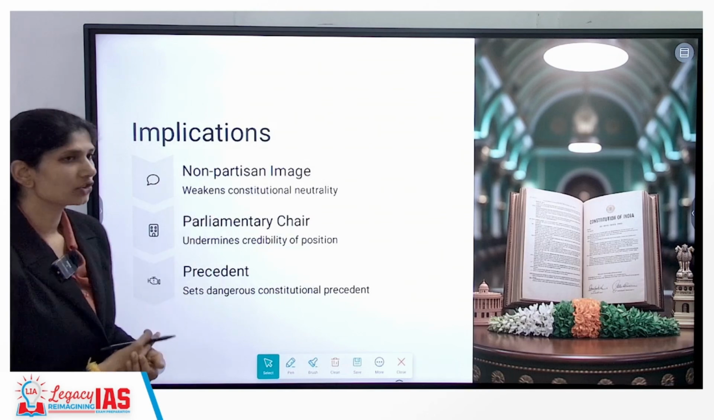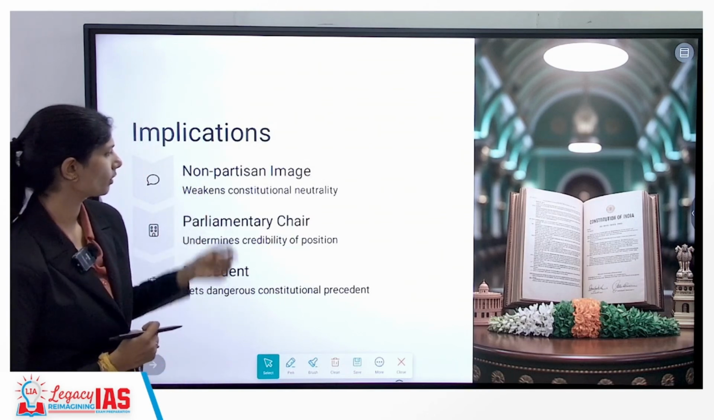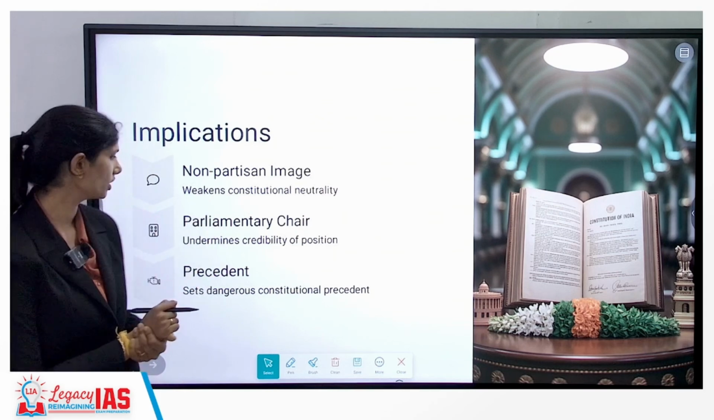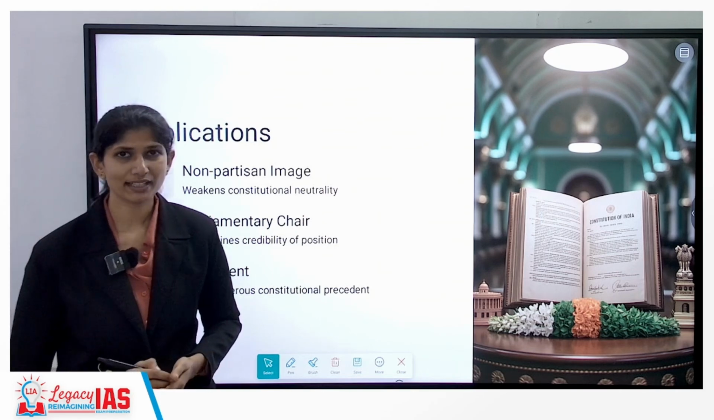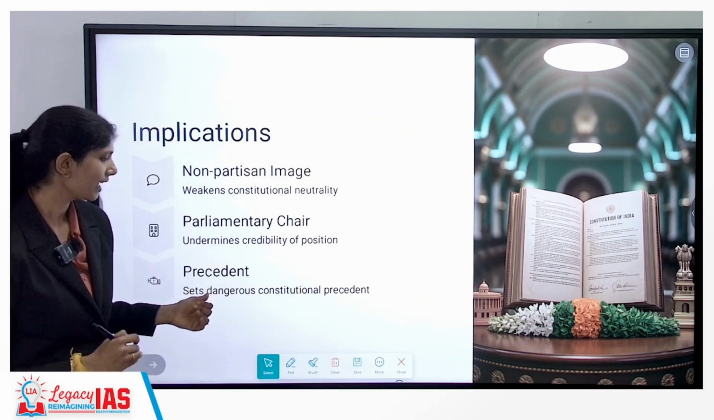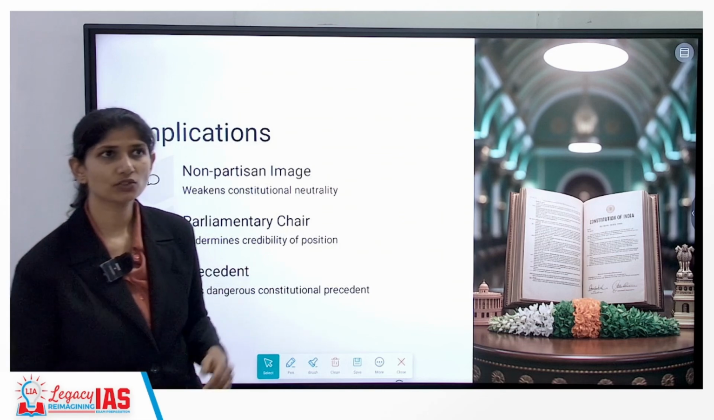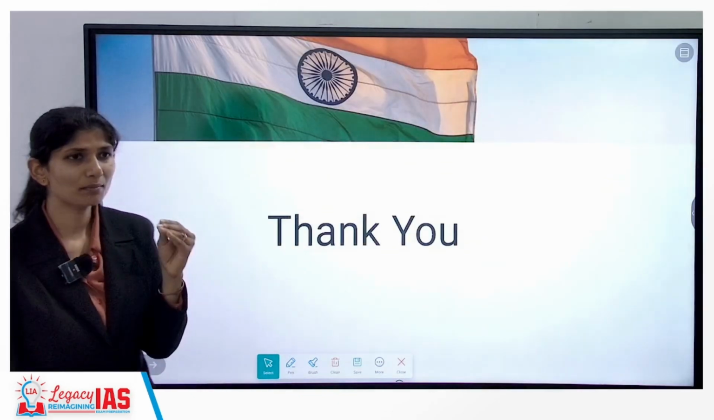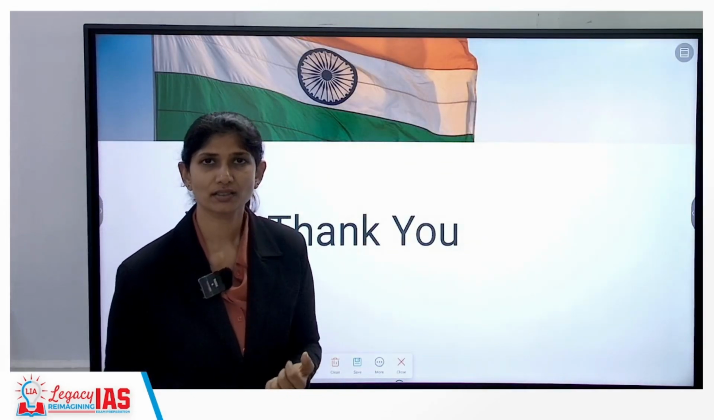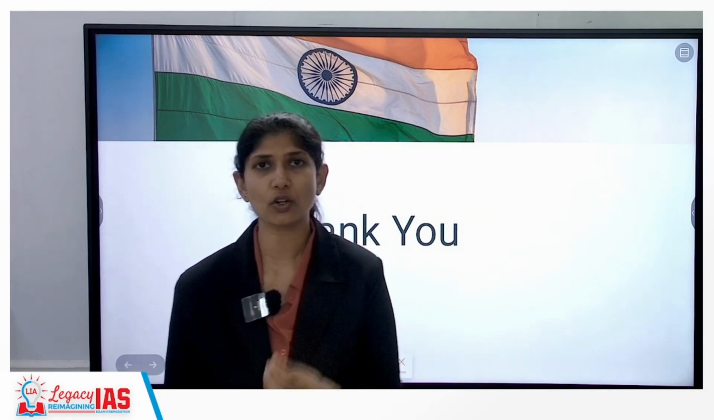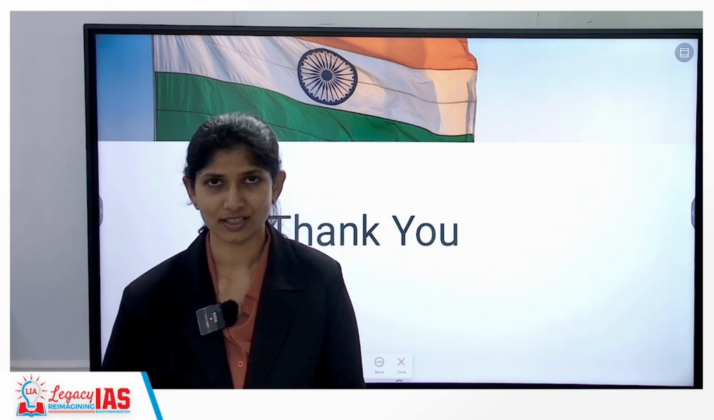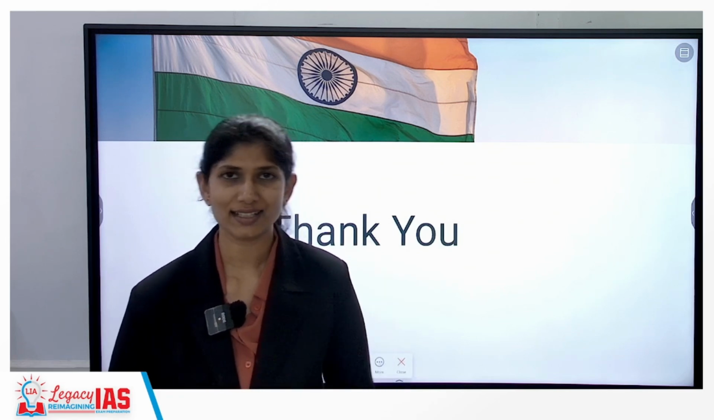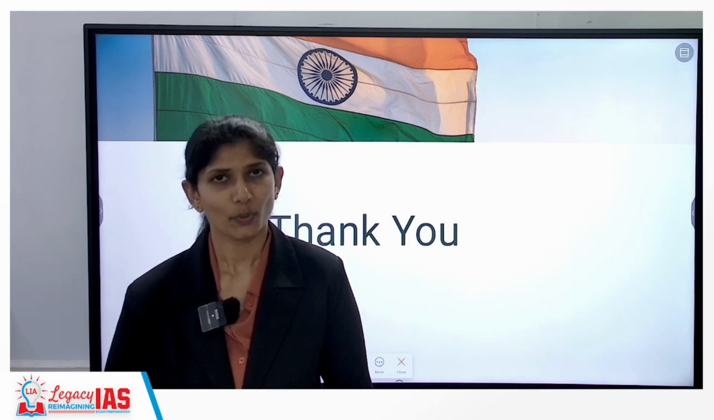So what are the implications? First and foremost, we have to see it from a non-partisan angle: constitutional neutrality gets questioned, and the credibility of the parliamentary chair or the office is affected. It sets a dangerous constitutional precedent, as if this is done once, it can happen again further ahead. This will impact the neutrality of the chair, and it also affects the Constitution to a larger extent. So these are the issues regarding the president and vice president, linking the static as well as the current affairs topic. With this, we are done with the content.